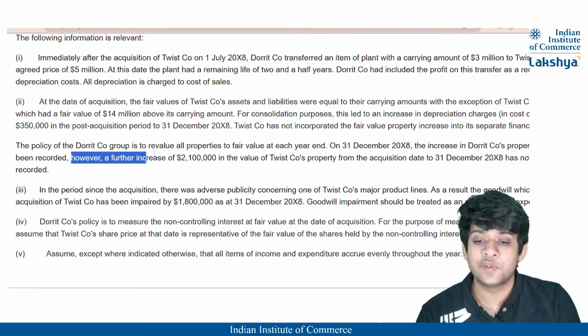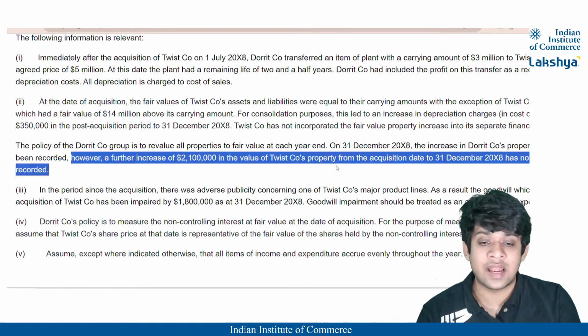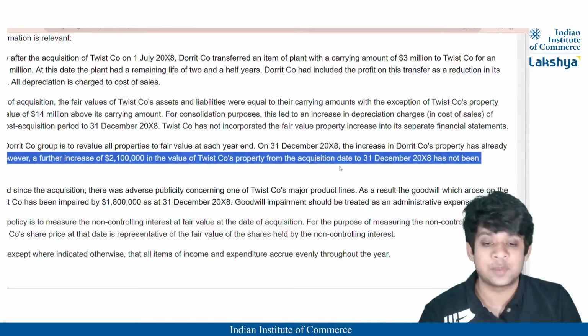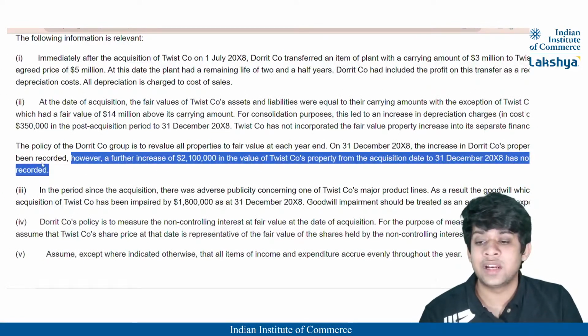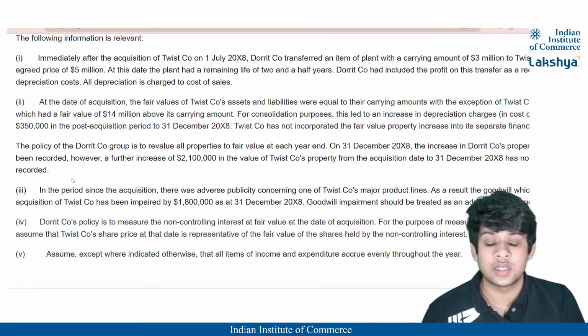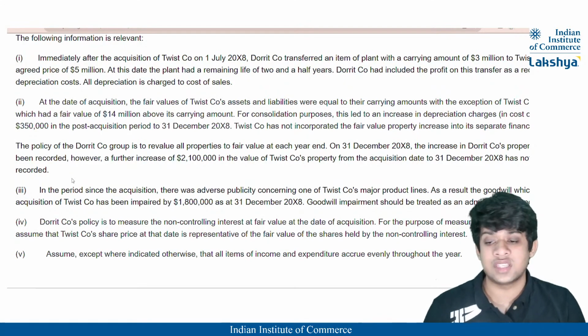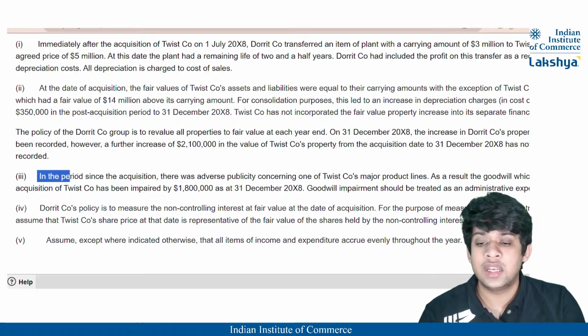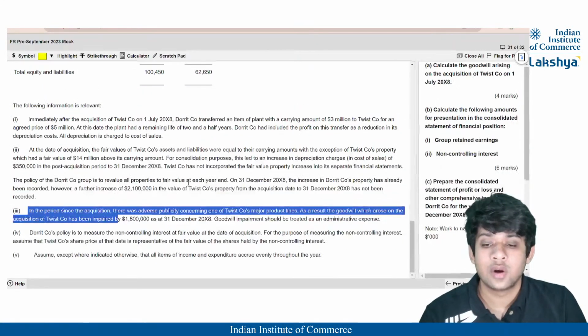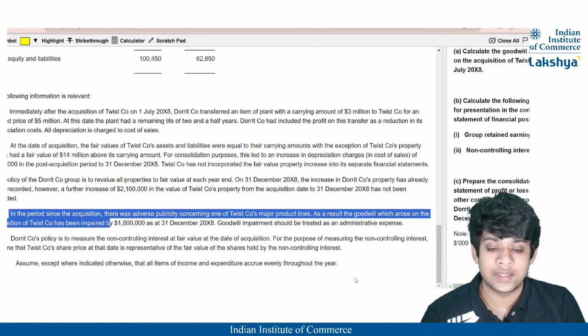However, a further increase of 21 lakh in the value of Twist Company's property from the date of acquisition till the year end has not been recorded. So this is a revaluation surplus after the acquisition of the subsidiary company. So this will separately be stated in the OCI, right?